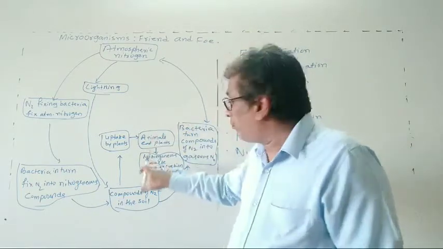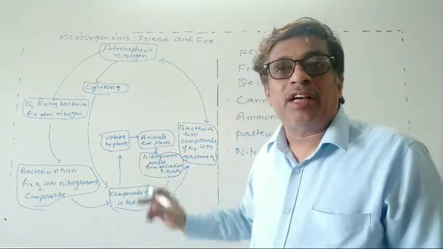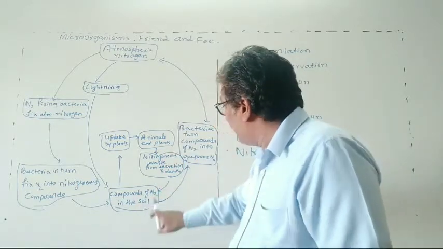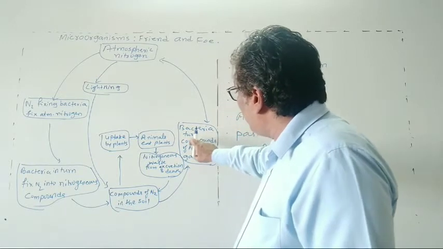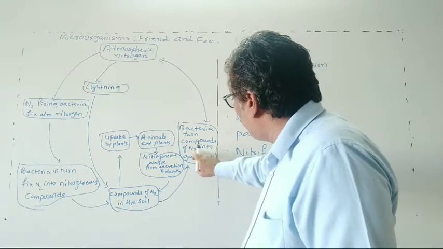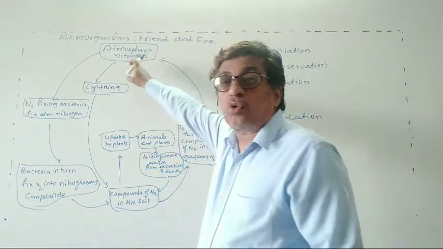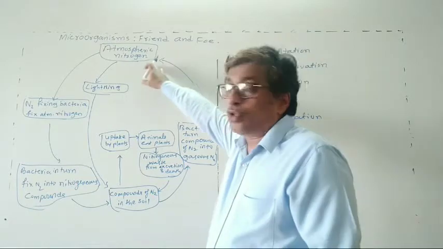Then nitrogenous waste from excretion, or even from death, urine and excreta, again goes to the soil. From this, some of the bacteria turn the nitrogen compounds into gaseous nitrogen, and it again goes to the atmospheric nitrogen.